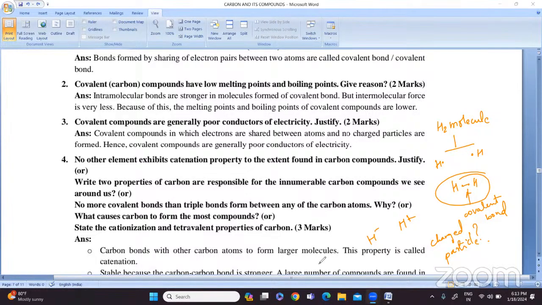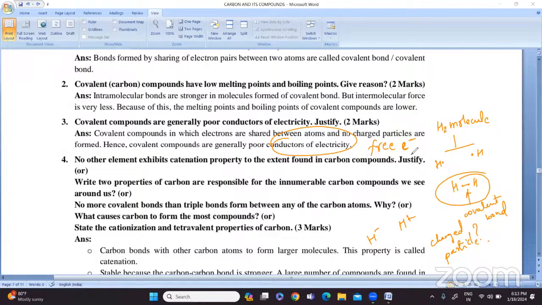So covalent compounds are those in which the electrons are shared between the atoms, and no charged particles are formed. So they are generally poor conductors of electricity. For conduction of electricity, how is electricity conducted? If free electrons are present, if free electrons are available, then the electricity is conducted.